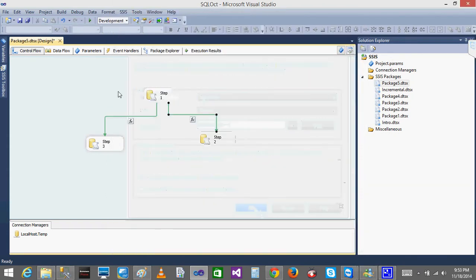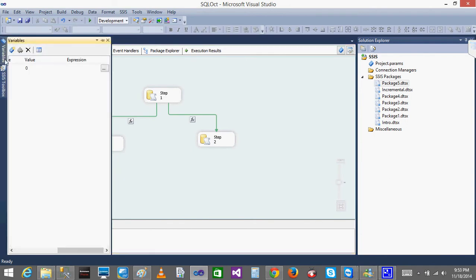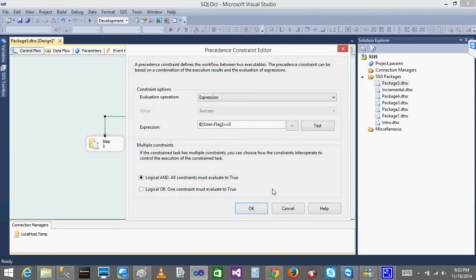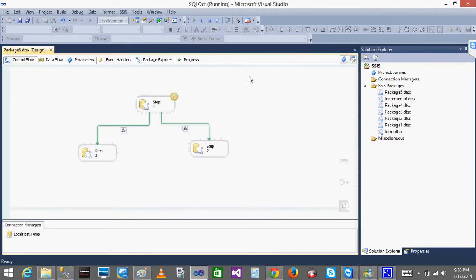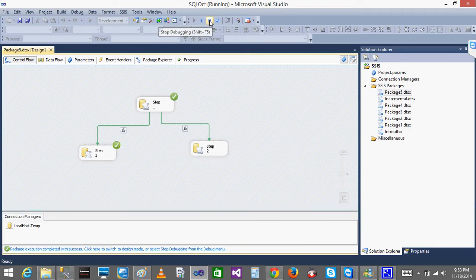Okay. So now see when I run, what is the value I am having in the variable? It is 0. You can see here the variable value in the flag, it has 0 value. So if it is 0, then I want to execute this one. If it is 1, then I want to execute this one. So since it is 0, step 3 should execute, right? Oh, I have given here to wait for 5 seconds, so that's the reason it is waiting. See. Okay, step 3 is executing. I'll change the delay seconds to 1 second or something.